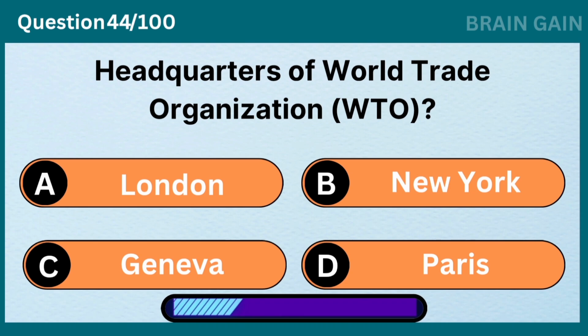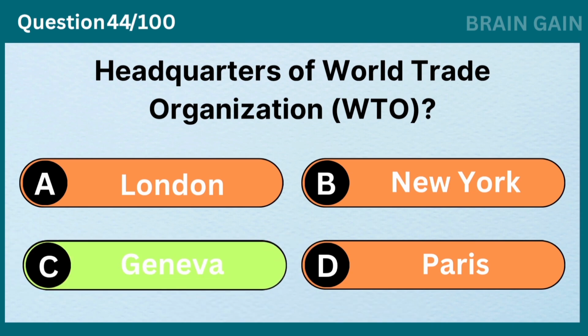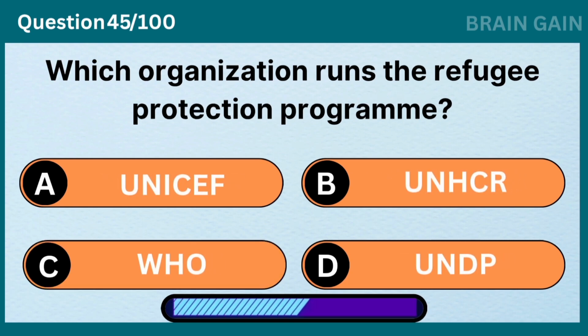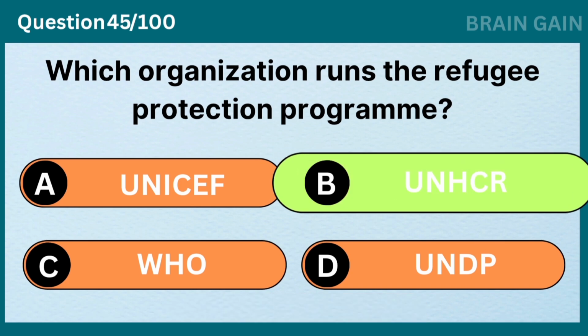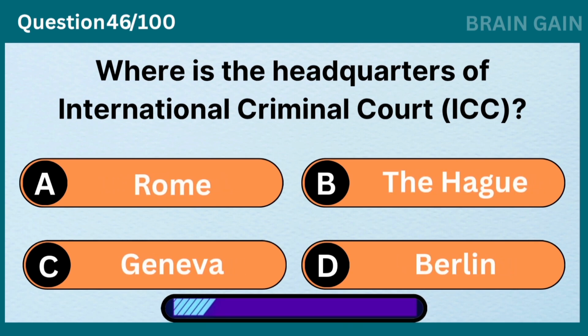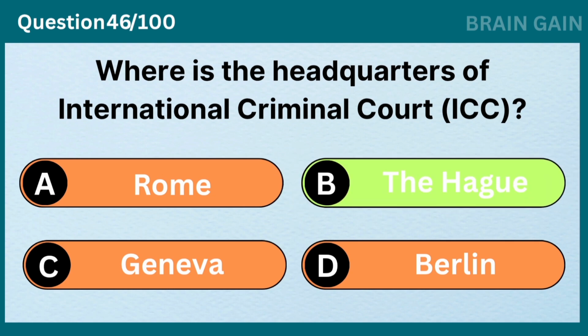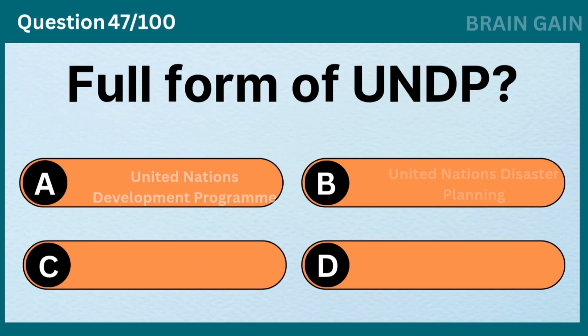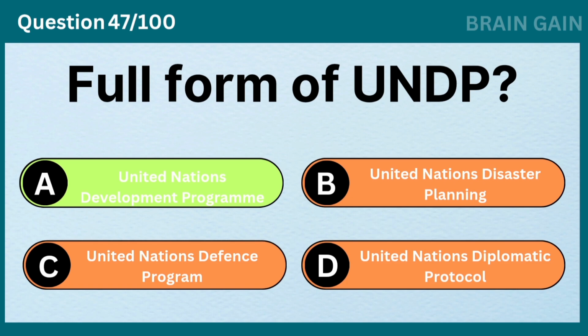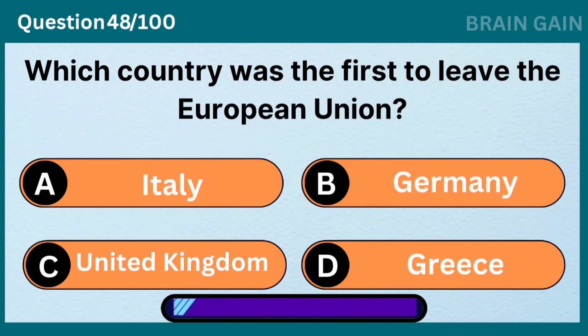Headquarters of World Trade Organization, WTO? Geneva. Which organization runs the Refugee Protection Program? UNHCR. Where is the headquarters of the International Criminal Court, ICC? The Hague. Full form of UNDP? United Nations Development Programme.